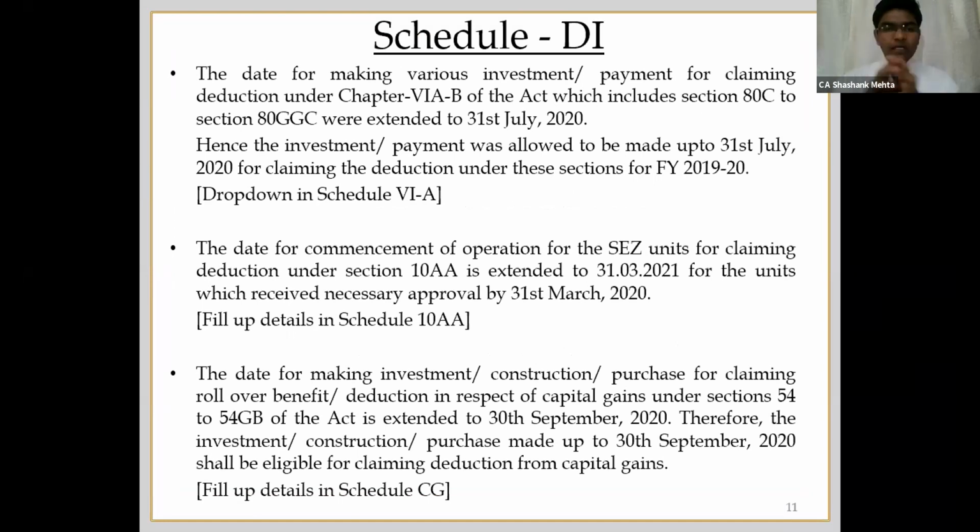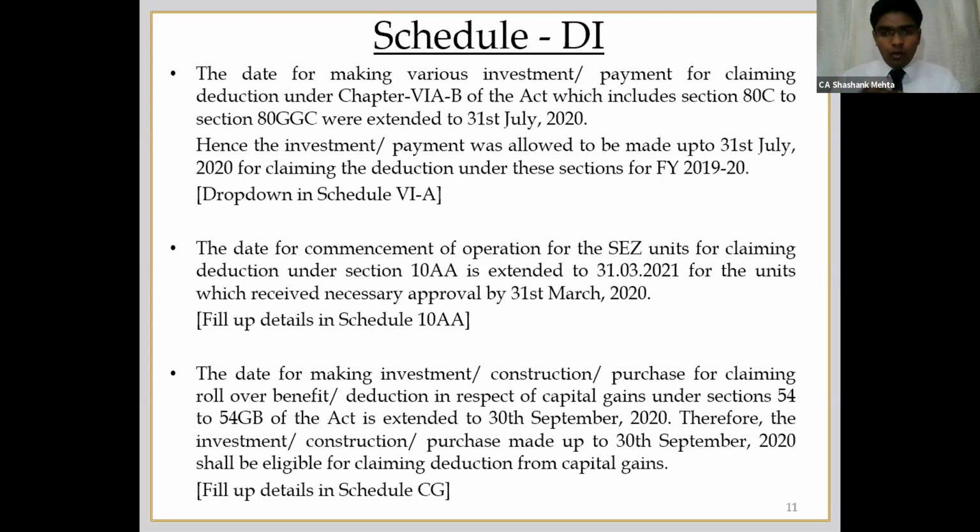Even if it is paid in the subsequent financial year. In the same way, for section 10AA, there was a sunset clause, according to which the SEZ unit must have commenced their manufacturing activity by 31st of March 2020.